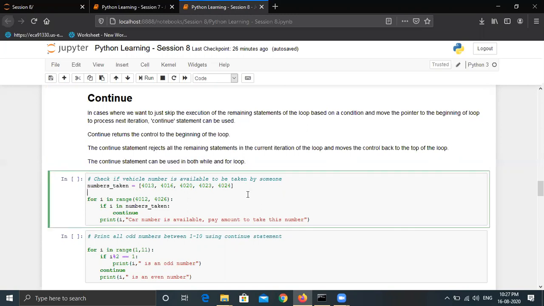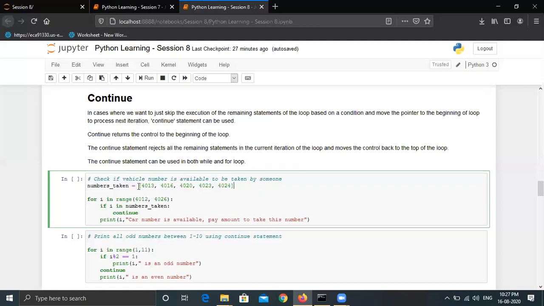So this is the first example of the continue statement. We need to check if a vehicle number is available to be taken by someone. Just like when we purchase a new vehicle, there are some numbers that the showroom members give us to choose from. So this program is something like that.